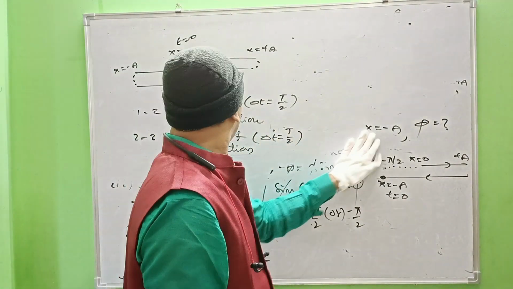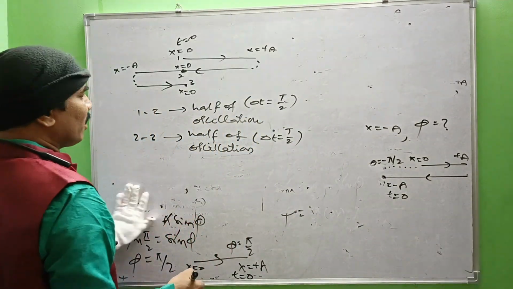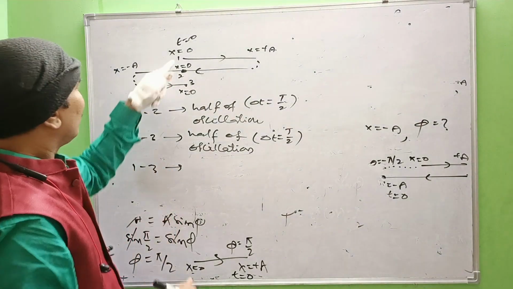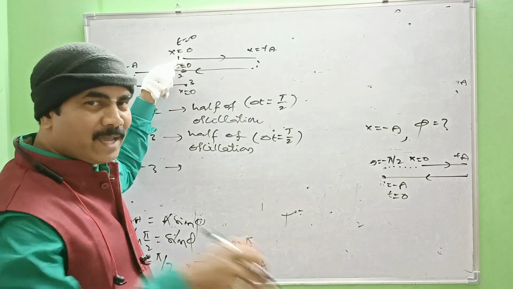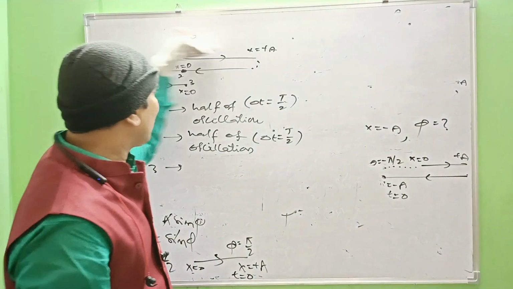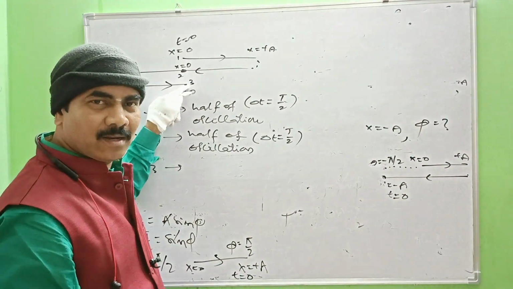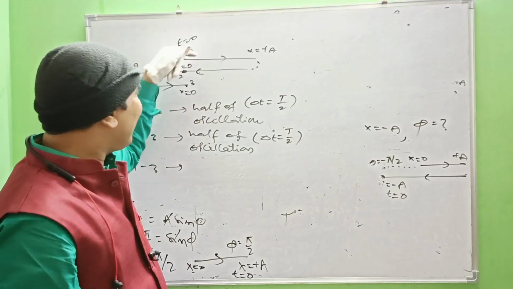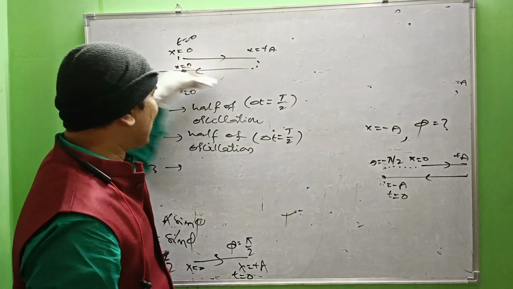But coming to 1 and 3, the most crucial point. Between 1 and 3, see, at instant 1, what is the position of the particle? Mean position. What is the direction of motion? Rightwards. At instant 3, it again reaches the mean position. The position remains the same for 1 and 3. Of course, the direction of motion also remains the same. See, here the direction of motion is rightwards, here also rightwards.